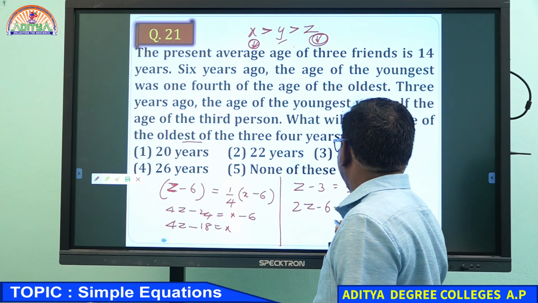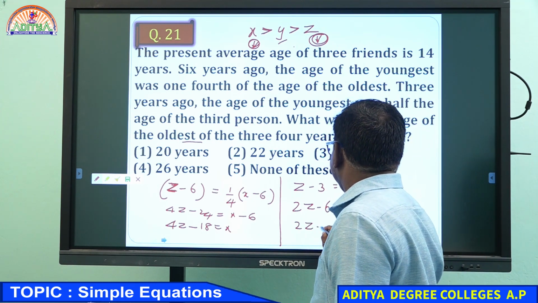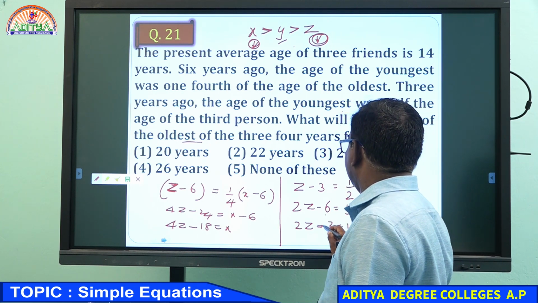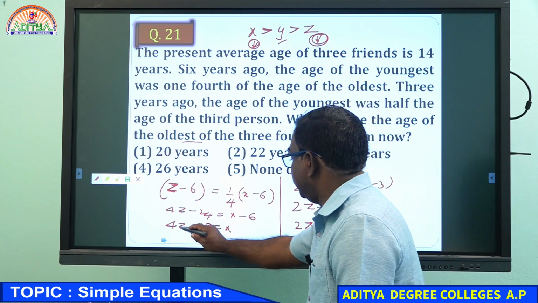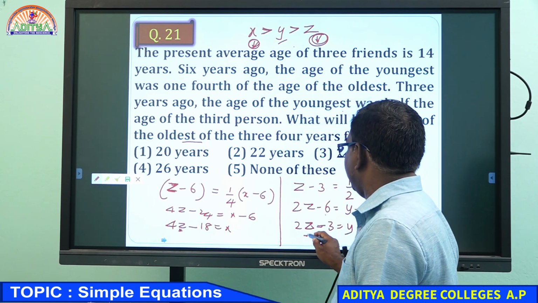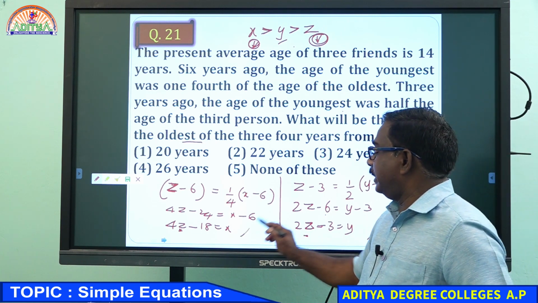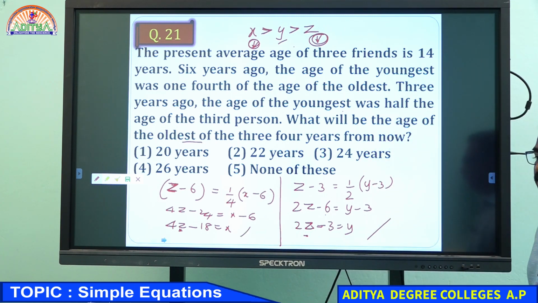So we get 2Z minus 3 equal to Y. This is the second equation. By solving these two, we will get the Z value, then the Y value, then the X value. Just try to solve it.